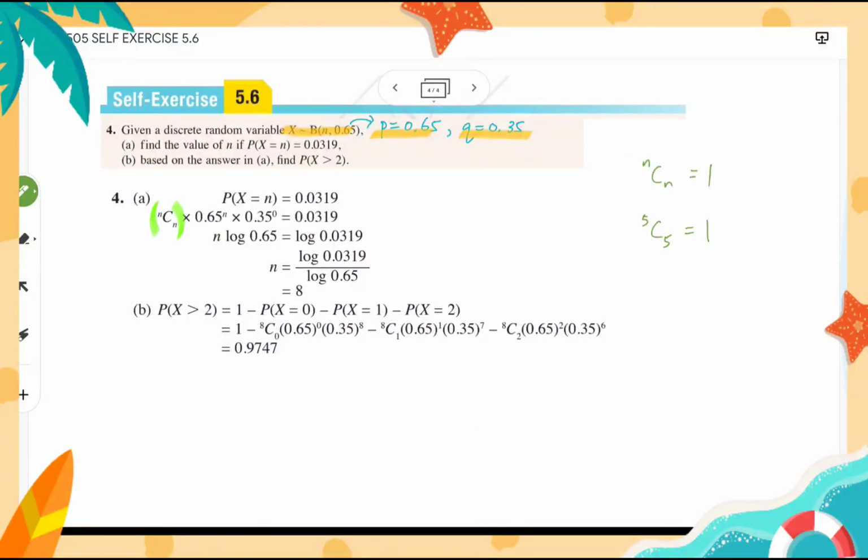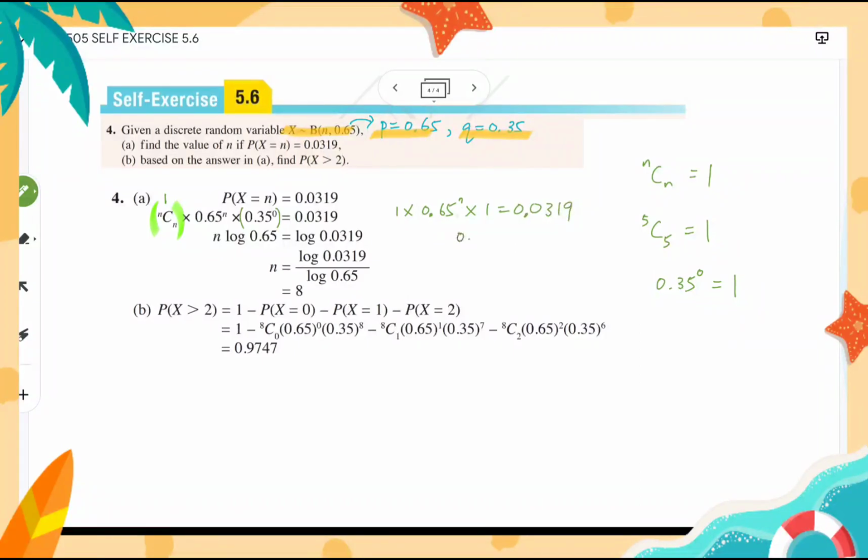So nCn equals 1. Alright. 0.65 to the power of n, we don't know, so we leave it. But 0.35 to the power of 0, something to the power of 0 is always equal to 1. So here we have 1 times 0.65 to the power of n times 1 equals 0.0319.